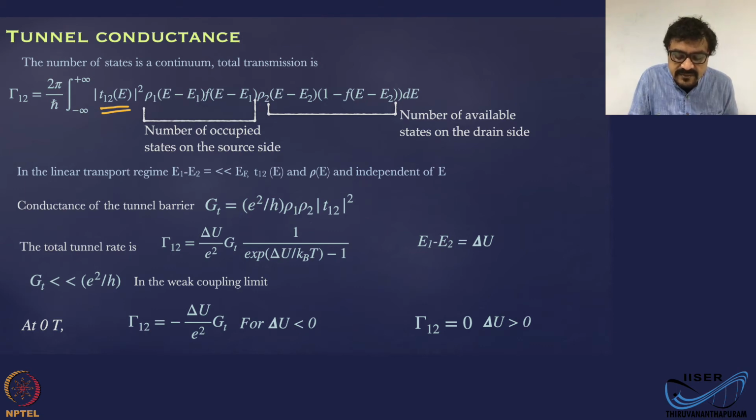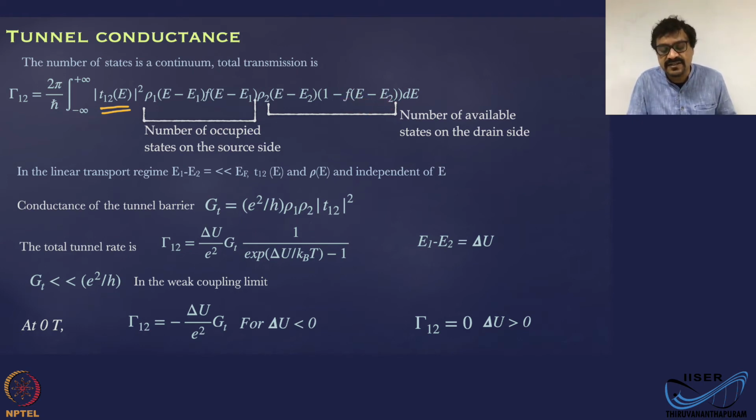Rho 1 is the density of states, and F is the occupational probability. So this term, rho 1 into F1, is giving you how many states are occupied on the source side. Okay, and rho 2 (E minus E2) is the density of states on the drain side, and 1 minus Fermi